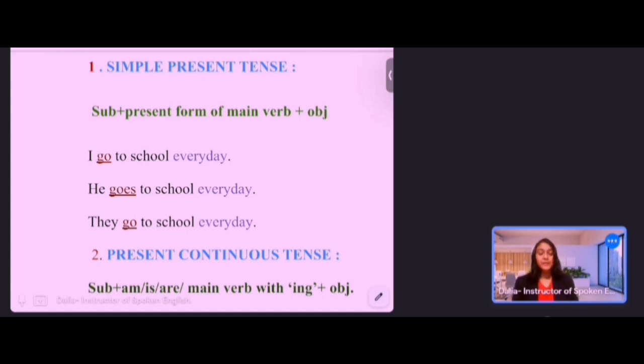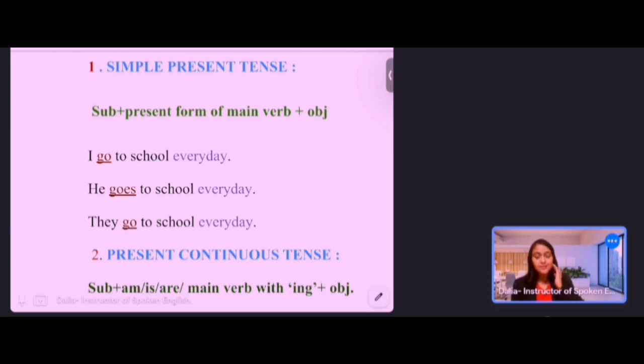Now the question is, if the subject is first person I, second person you, or plural they, or any kind of plural, then we can't use s or es with the main verb. But if the subject is third person singular number like he, she, it, then always we have to use s or es with the main verb.